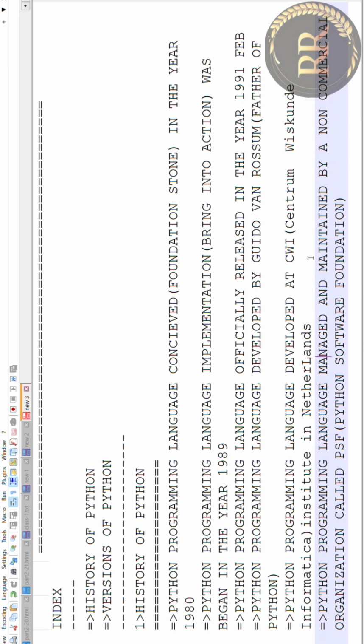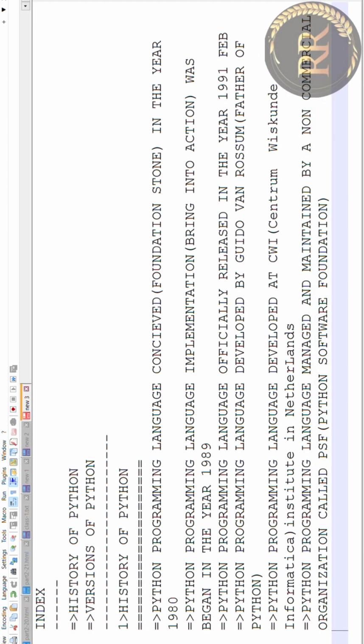And the next point is the official website. The official website of PSF, that is Python Software Foundation, is www.python.org. This is the official website for Python Software Foundation.